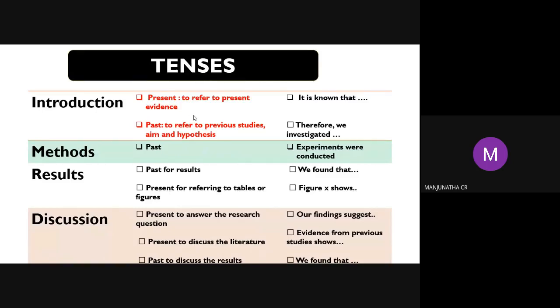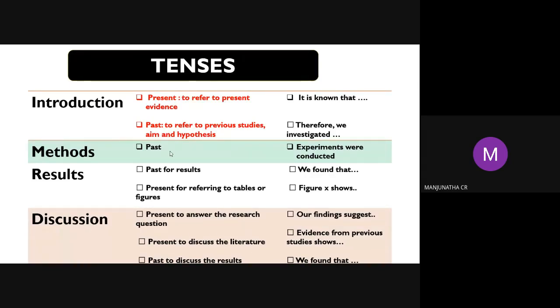How to present the introduction? To refer to present evidence, we use the present tense. You can start with "It is known that", or if we are a group of researchers, "We know that". Like that you can start. Past tense: if in the introduction you refer to previous studies, meaning you are using previous literature, aim and hypothesis from the previous literature, then "Therefore, we investigated", "We suggested". Like that, you can use the past tense.